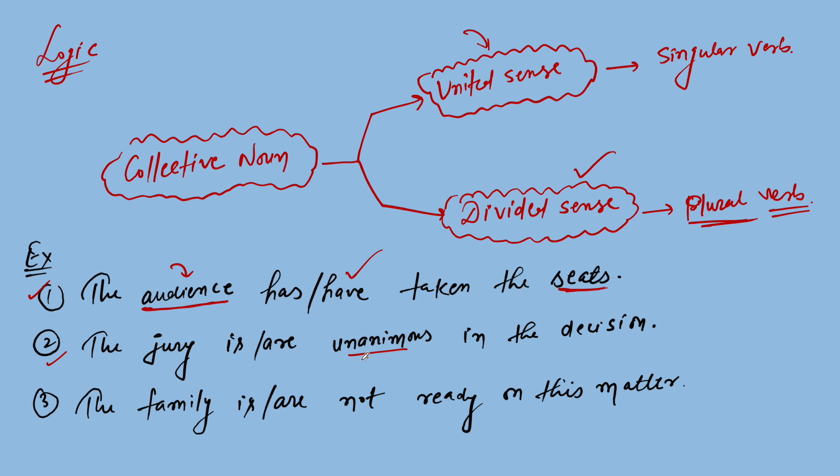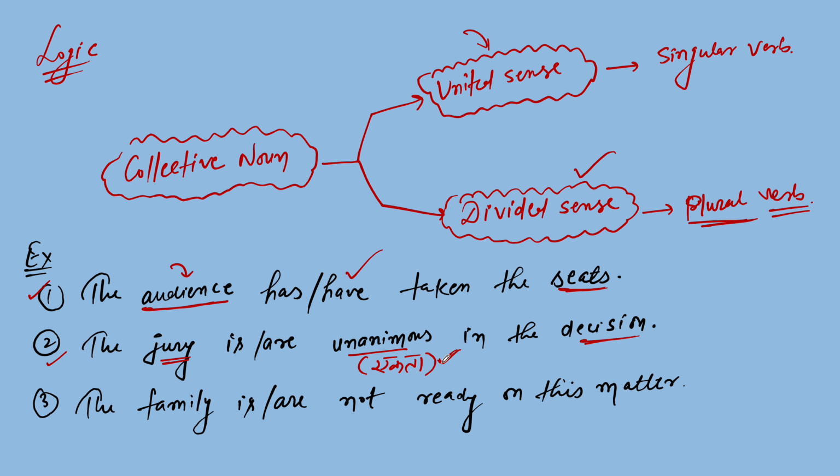Okay. Now, second point, the jury is/are unanimous in decision. Unanimous means all together, ekta, you can say. Jury means group of judges. The group of judges is going to take a decision on something, and how? They are going to take a decision on any matter collectively. So tell me, which type of sense is there, united sense or divided sense?